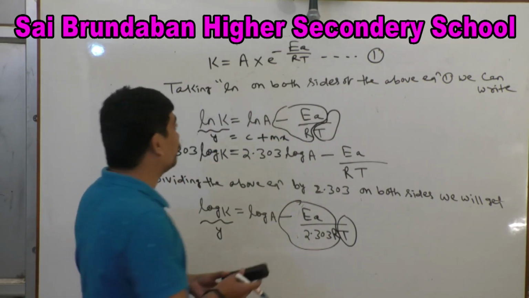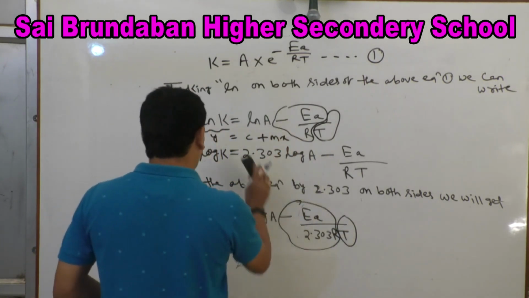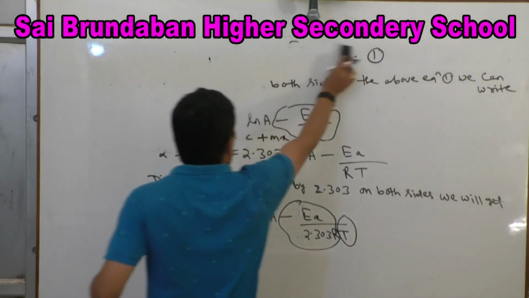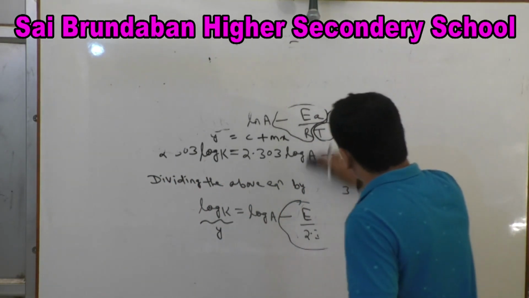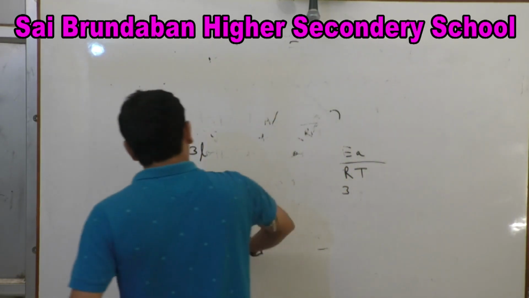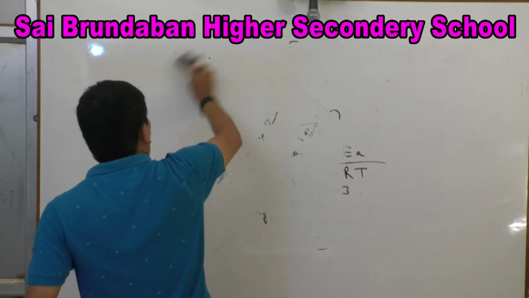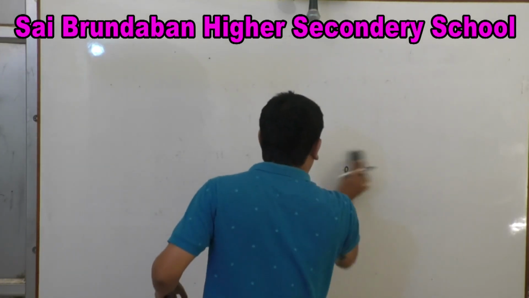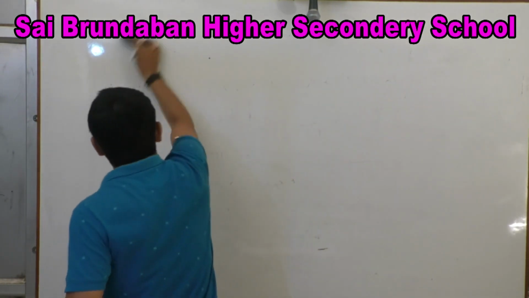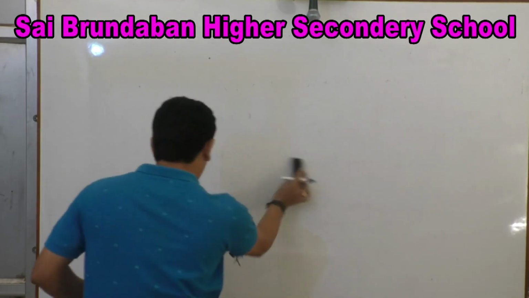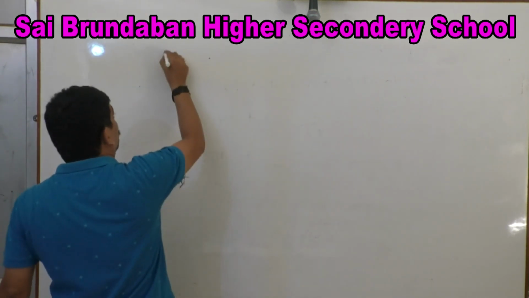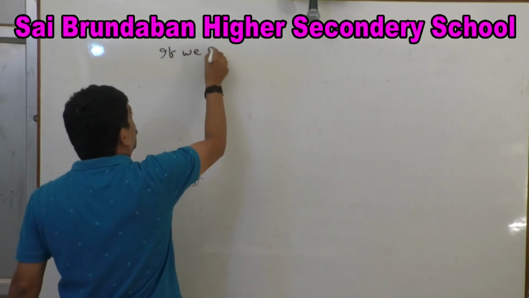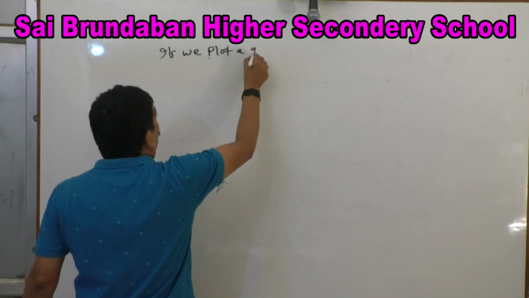So this is all about this. Next, from the graphical point of view also we can calculate the activation energy. Is that clear? From the graphical point of view we can calculate it.